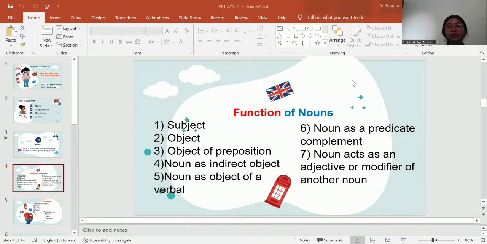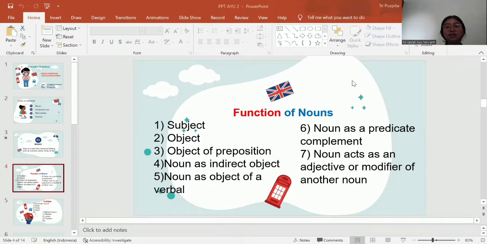The complement is a noun that is joined to the subject of the sentence by a copulative verb. For example, these two apples are the only ripe ones. Are is the copulative verb and ones is the predicate complement.